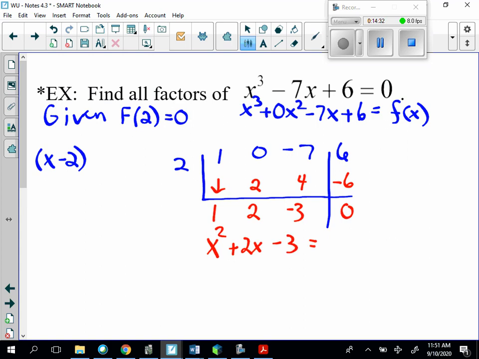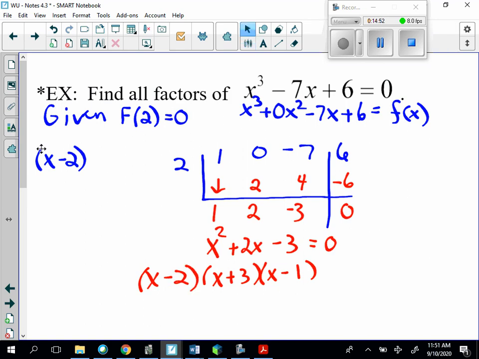And it appears that it would factor. So I'm going to say x plus 3, I'm going to say x minus 1, and then we have x minus 2. So we've just found all the factors of that, but we needed some information to do it. Pause if you need to.